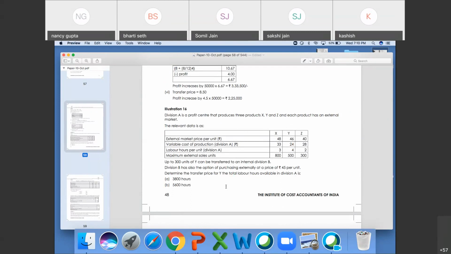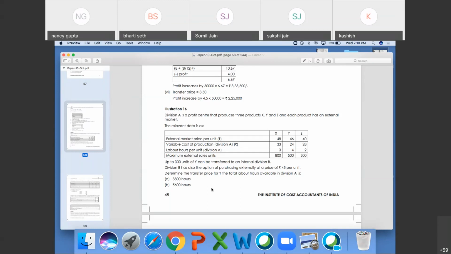Variable cost of division 33, 24, 28. Labor hours 3, 4, 2. Maximum external sale units 800, 500, 300. Up to 300 units of Y can be transferred to Division B. Division B has an option for purchasing externally at a price of 45. Determine.